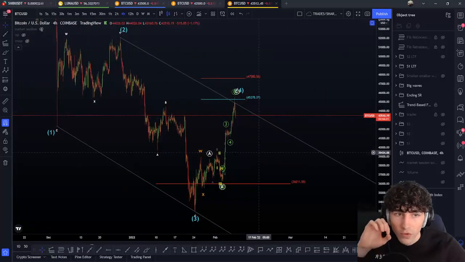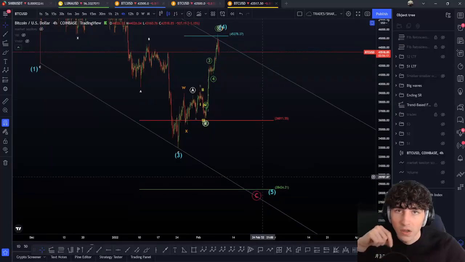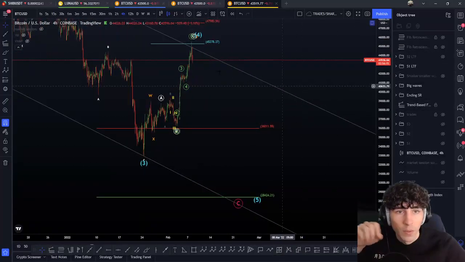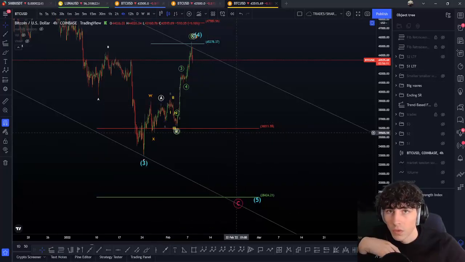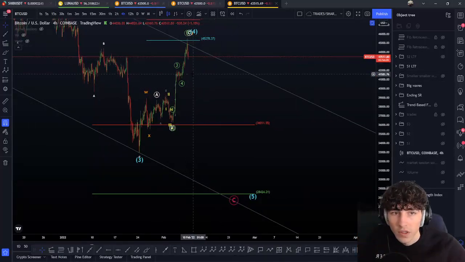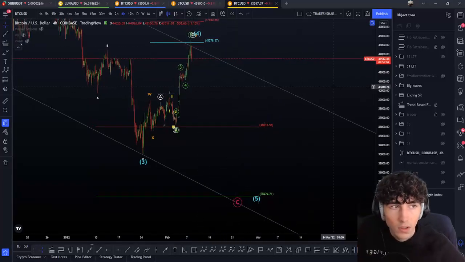In case we drop from here, we know which waves we are in, and we know the targets we can expect low here. When I say drop, it's we break the W top, we break the A wave top, and we just continue to fall. Otherwise, if we go, for example, there and we do a retracement here, or just push up after that, that's not.